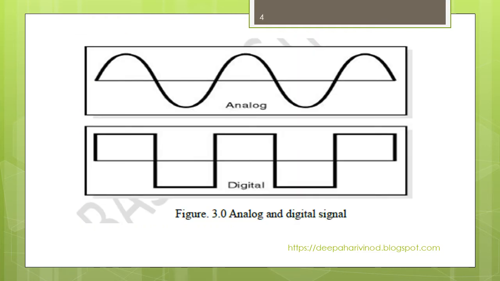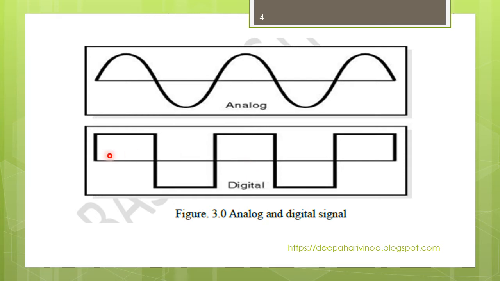Now this is the difference. The first one is the analog signal, and this is the digital signal. For the analog signal, for every instant we have a value here. This is the waveform of the digital signal.